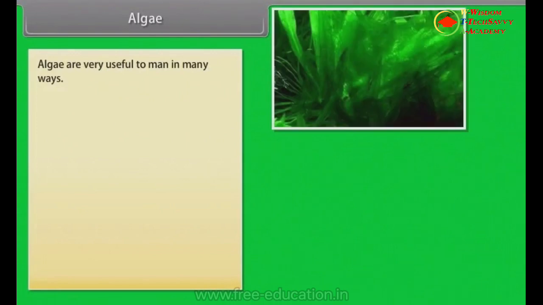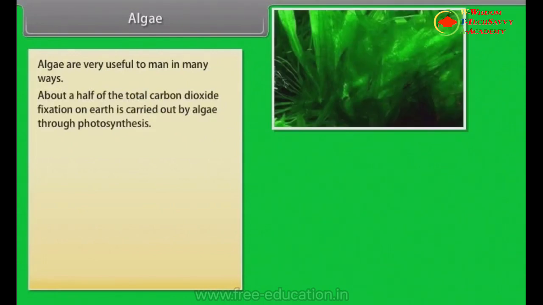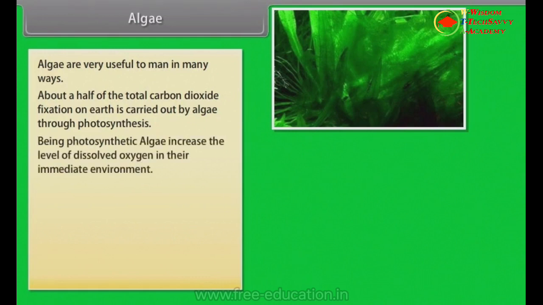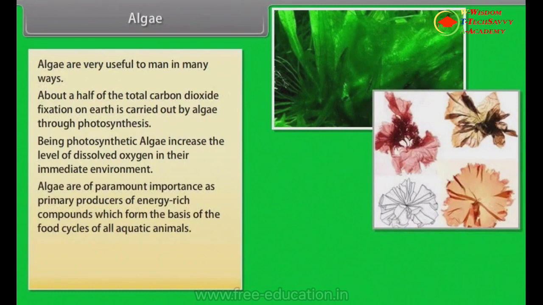Algae are very useful to man in many ways. About a half of the total carbon dioxide fixation on Earth is carried out by algae through photosynthesis. Being photosynthetic, algae increase the level of dissolved oxygen in their immediate environment. Algae are of paramount importance as primary producers of energy-rich compounds which form the basis of the food cycles of